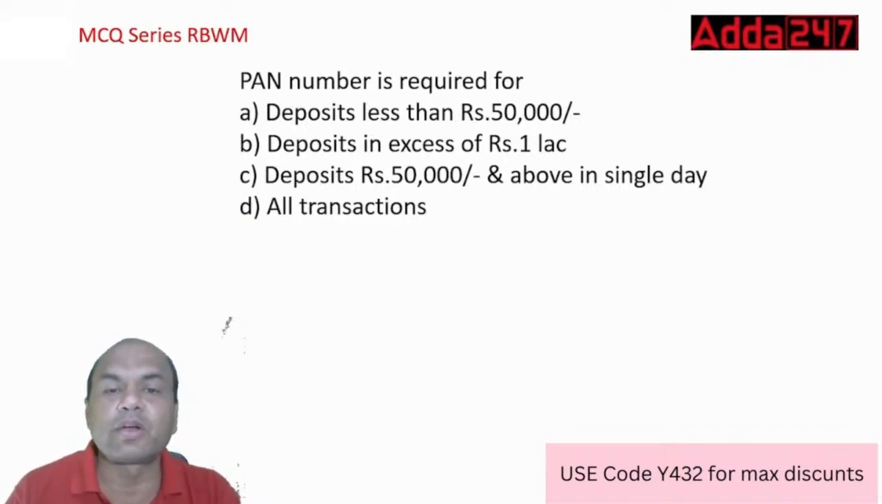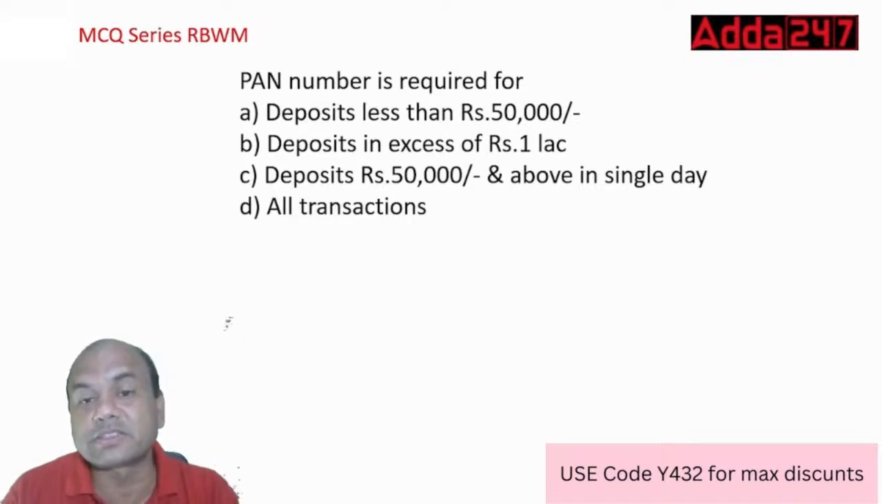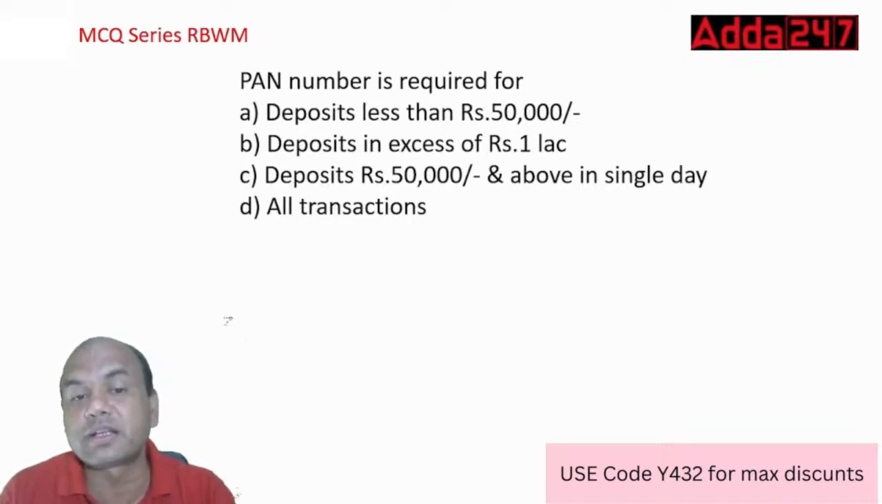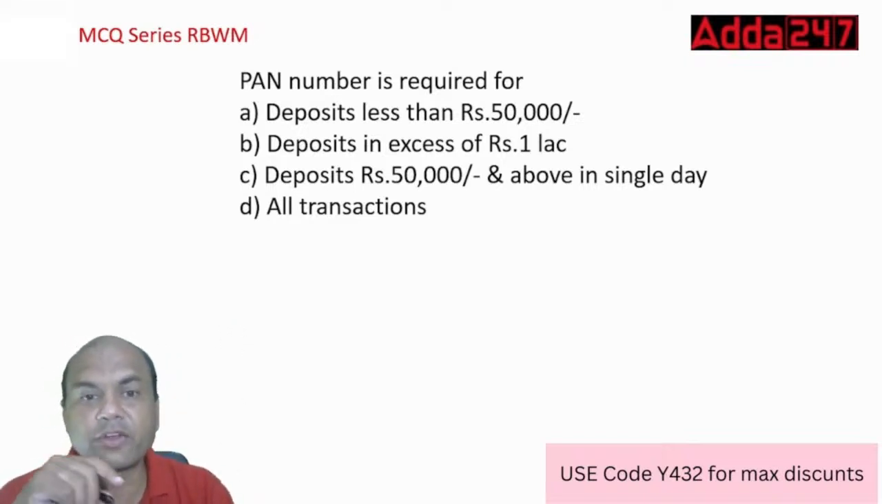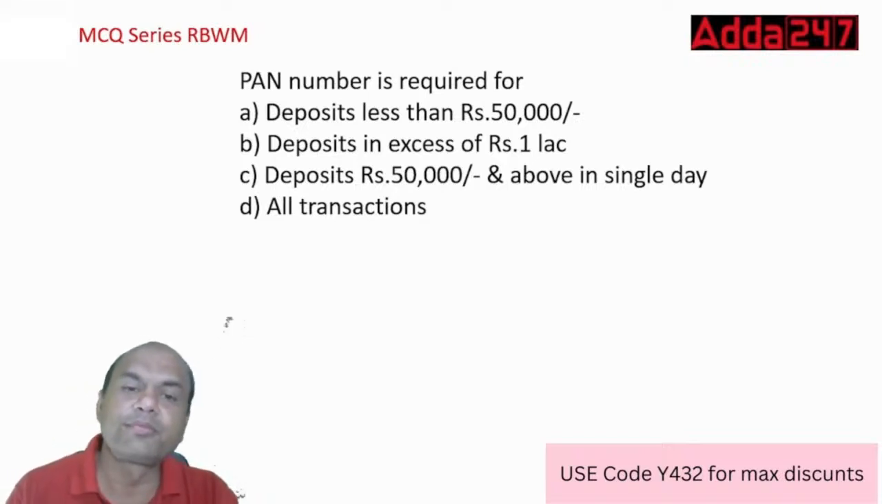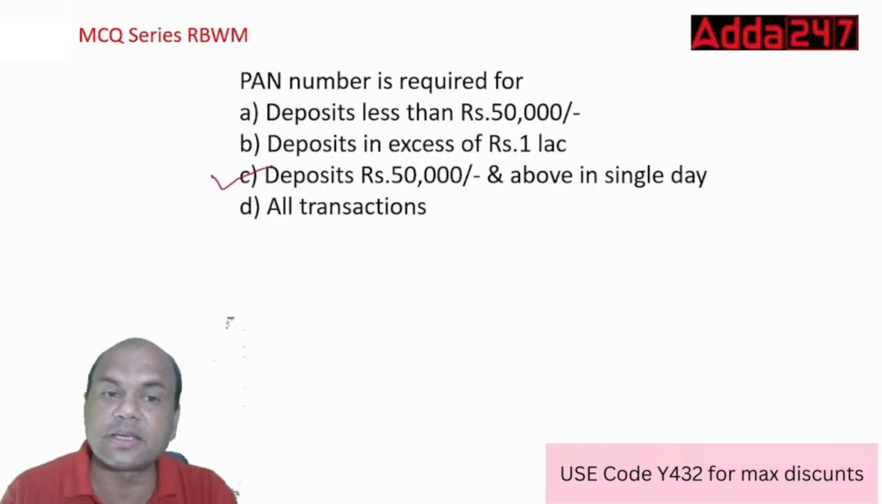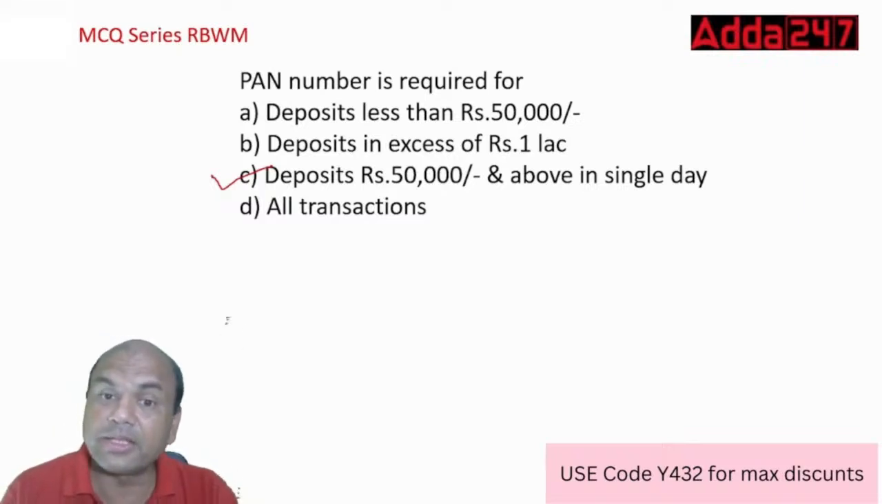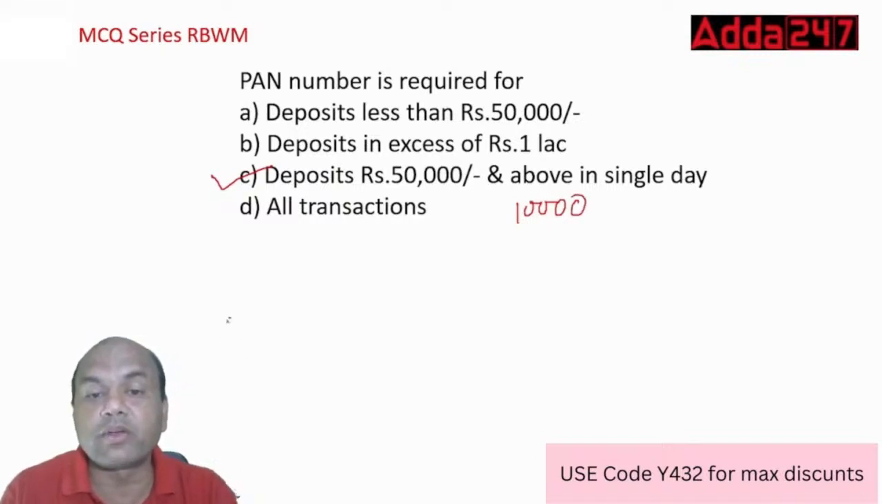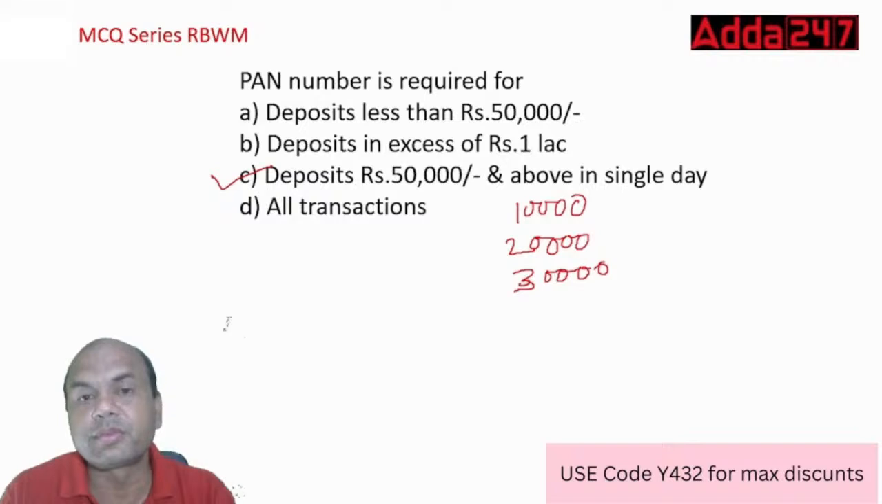PAN number is required for what? Deposits less than 50,000, deposit in excess of 1 lakh, deposit of 50,000 and above in a single day, all of the transactions. What is the correct answer? This is the correct answer: any deposit above 50,000 in a single day. Remember this, single day means suppose I deposit 10,000 now, then I deposit again 20,000 after some time, then again 30,000 after some time. Then I'll be requiring the PAN. So in a single day, got it?